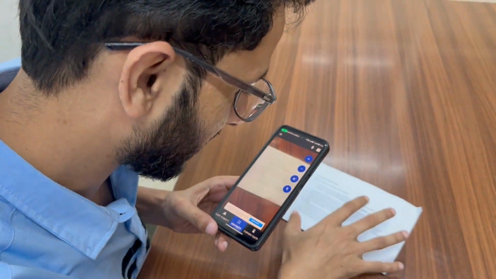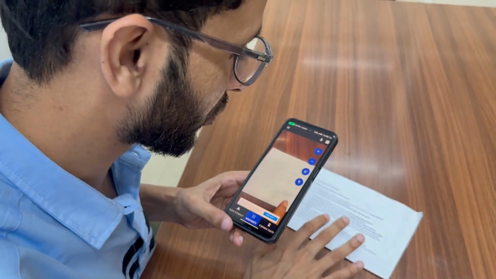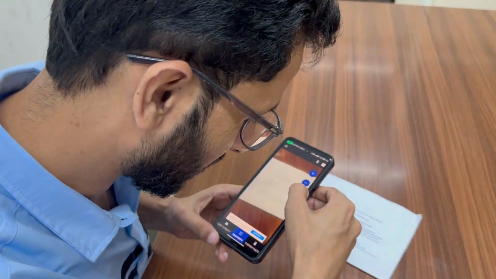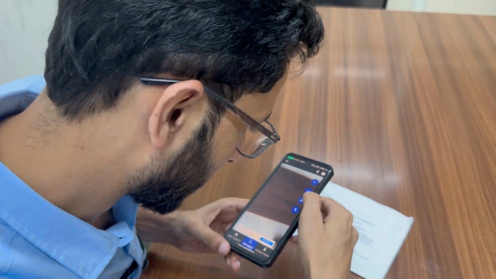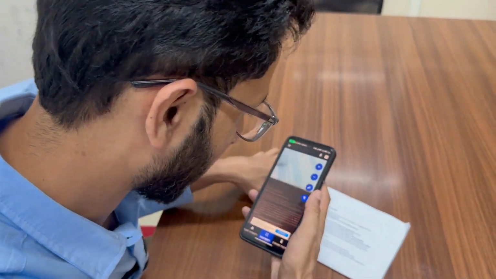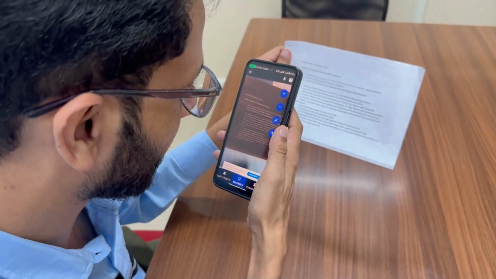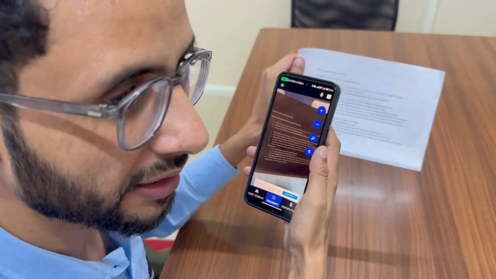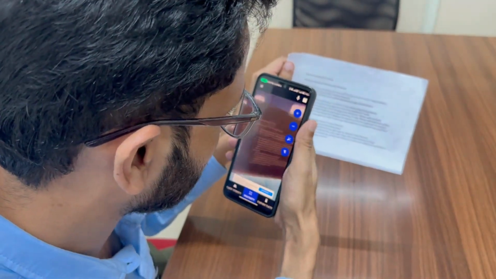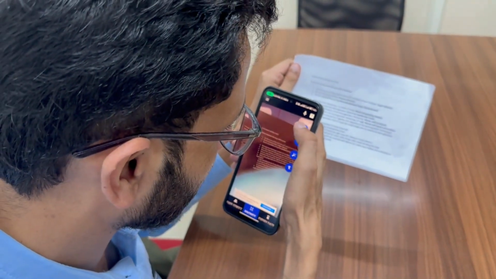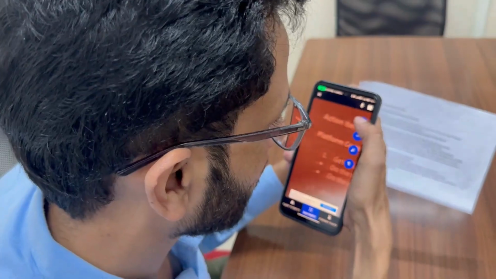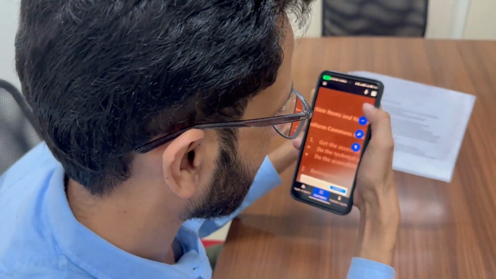For example, for me white is not suitable to read. So what I will do, I will change it by pressing this third button here. And it changes totally into a different color. The background is different, and the font size and font color are different. If this much font is not good to read, I can increase it also by pressing this. Okay, so this font I am able to read.